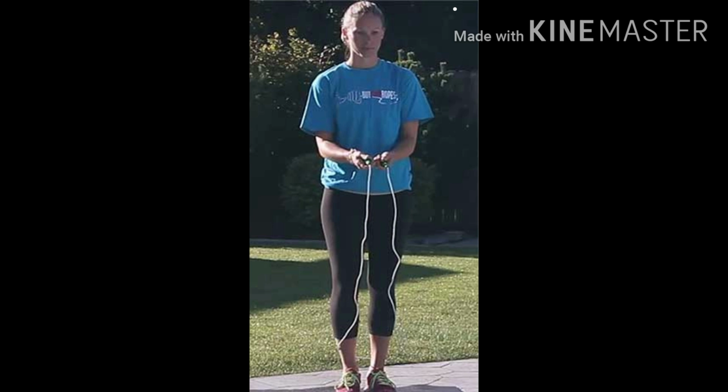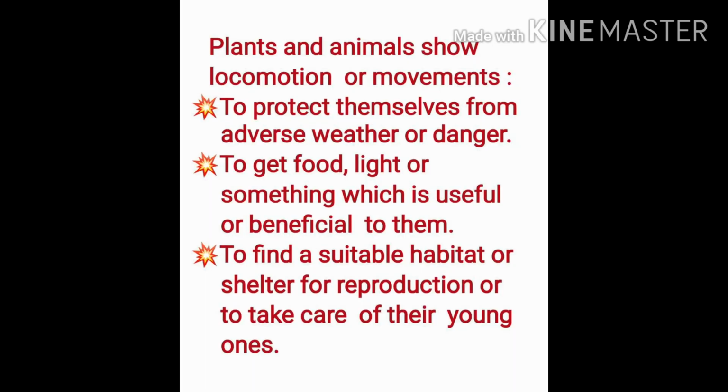Okay, let us see. Plants and animals show locomotion or movement because they need to protect themselves from adverse weather conditions or from their enemies or any other kind of dangers such as natural calamities, etc. To get food, light, or something which is useful or beneficial to them, and of course to find a suitable shelter, habitat, and take care of their young ones and protect them so that they grow up.